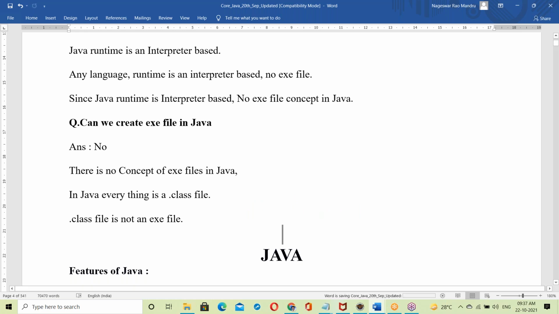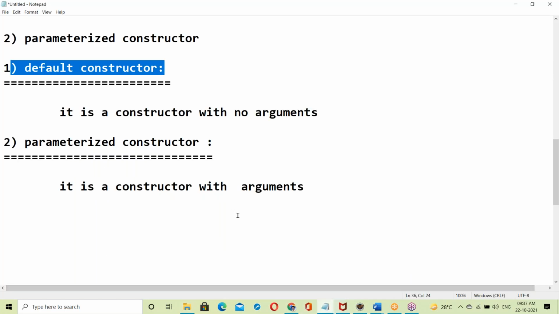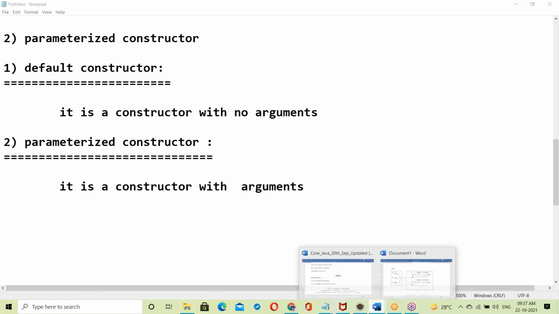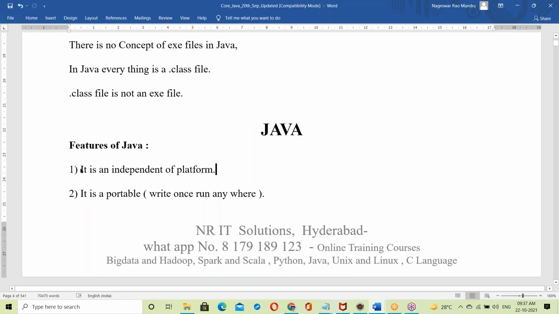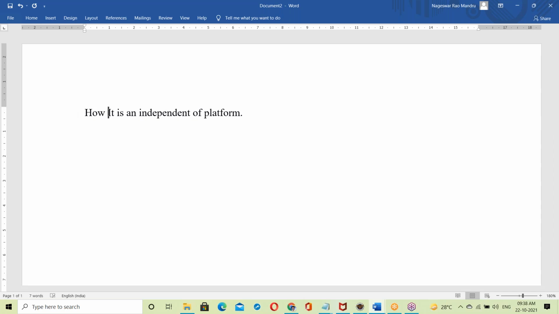Now let's see the features of Java. Independent platform. How did Java make us platform independent? This topic we will discuss today. This is the question. Let us see.